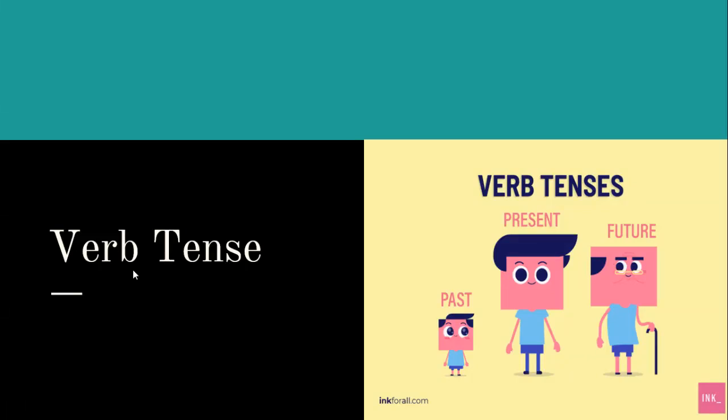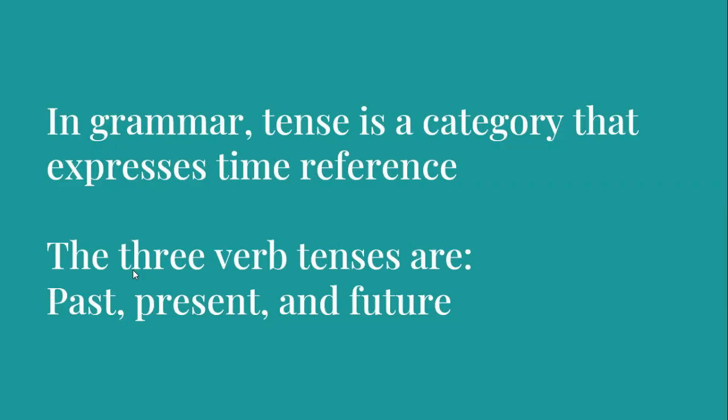Today we're going to be talking about verb tense. In grammar, tense is a category that expresses time reference. Today we're going to be talking about the time reference of verbs. So the three verb tenses, the three time references that verbs can make, are to the past, the present, and the future.